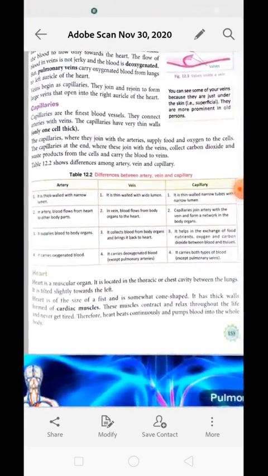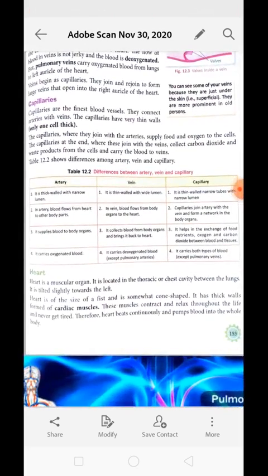the difference between artery, vein and capillary. If we are going to study them, just keep one thing in mind, that arteries receive the blood from the heart with a strong jerky movement. So to sustain that, the arteries are much thicker walled. Arteries are thicker and have a narrow lumen, whereas veins are thin and have a wide lumen. Clear? Now about capillaries. Capillaries are thin walled, narrow tubes.